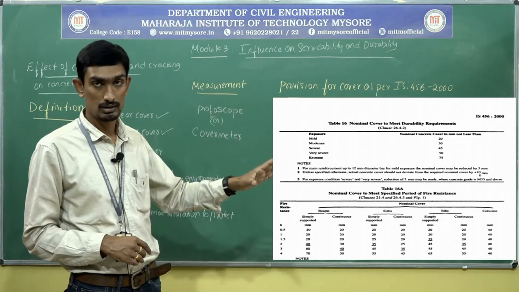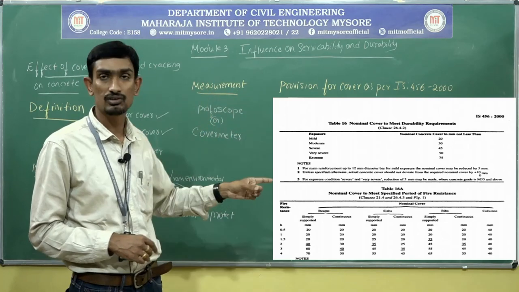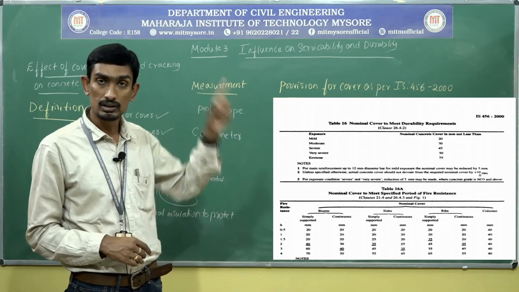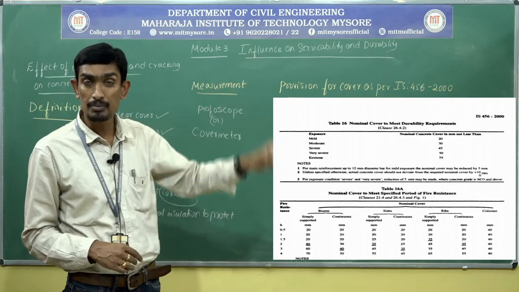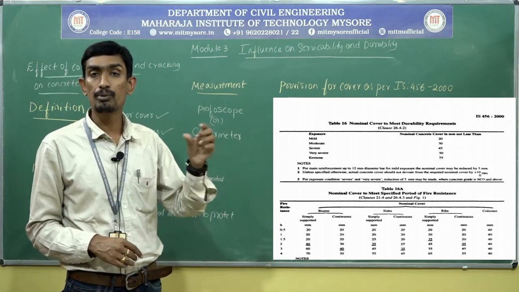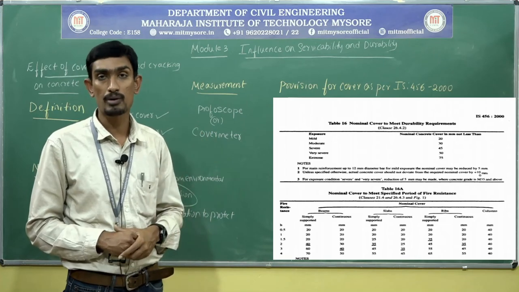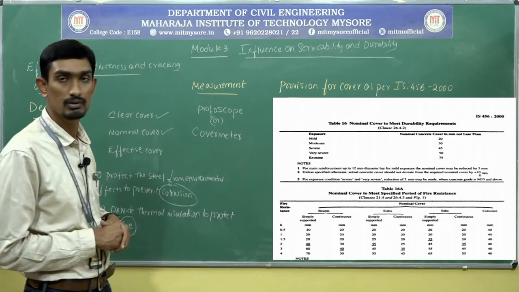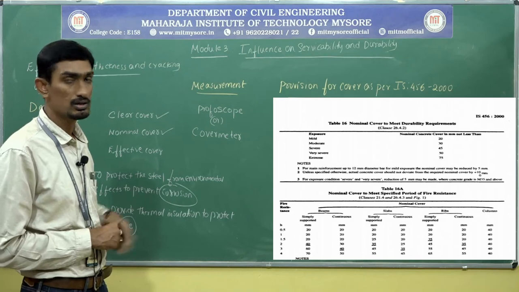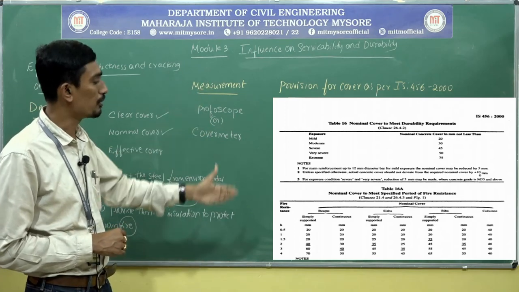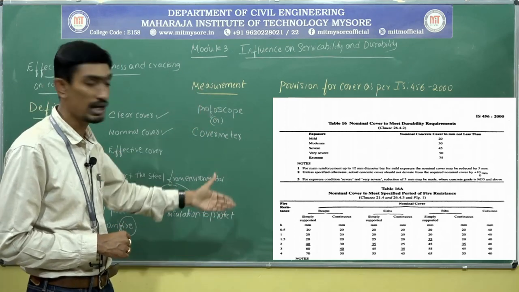Based upon the thickness and the type of beam, you need to provide a cover. You can see from the photo: for a slab, simply supported, what is the cover based upon the depth?